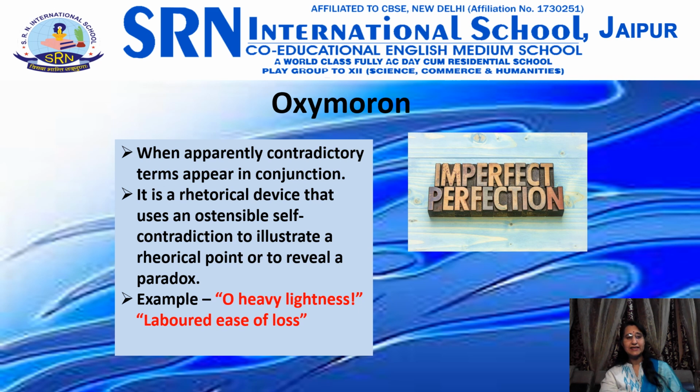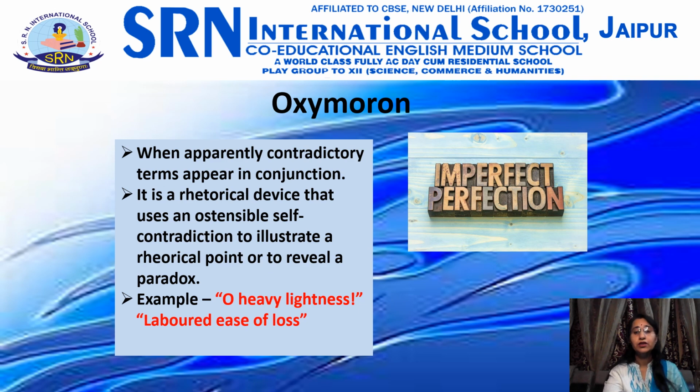Let me tell you some examples of oxymoron. Like in the play Romeo and Juliet, it says, "Oh heavy lightness, serious vanity." Here, both heavy and lightness are written together, though they are opposite of each other. Heavy means which has more weight and light means which has less weight. There is another example like, I observed deafening silence there.